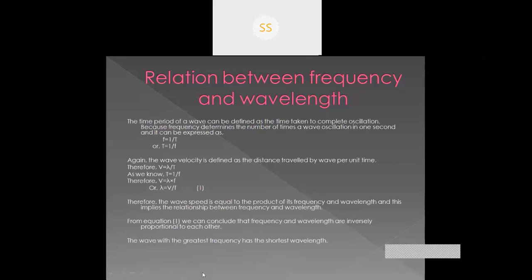The wave with greatest frequency has the shortest wavelength. Since wavelength and frequency are inversely proportional, when one increases, the other will decrease. Therefore, when the frequency is greatest, the wavelength is shortest. When wavelength is greatest, frequency is lowest.